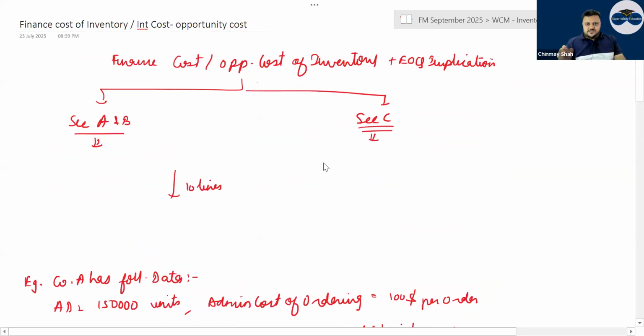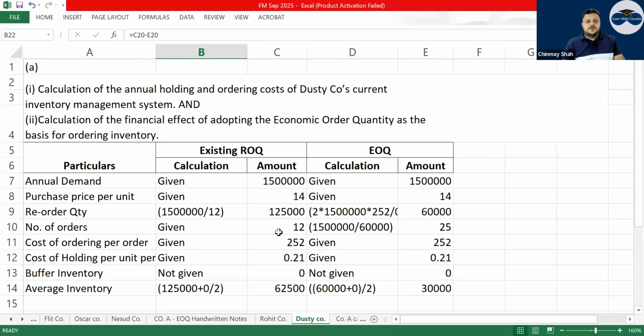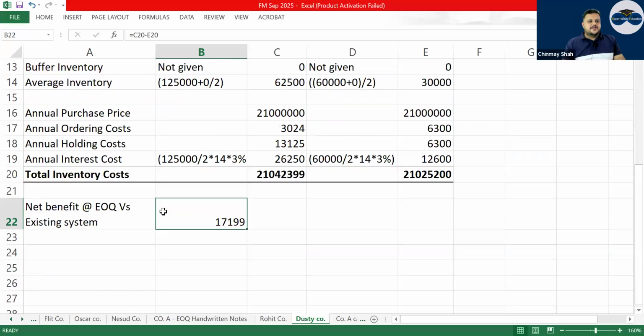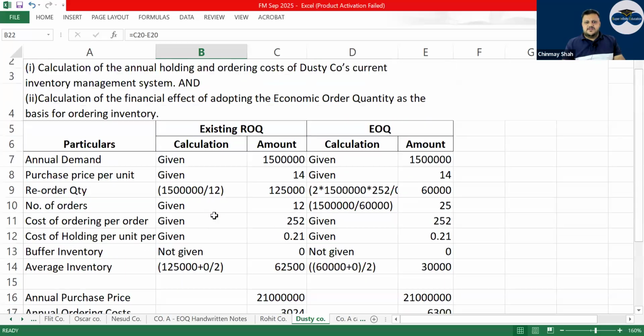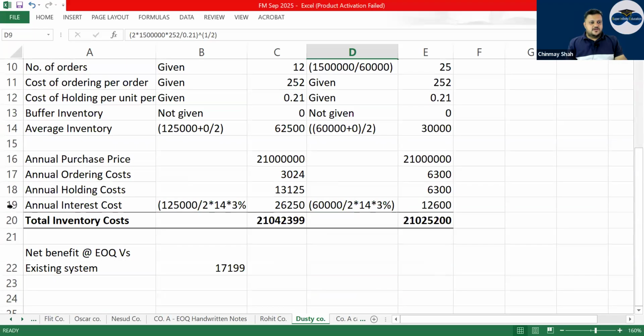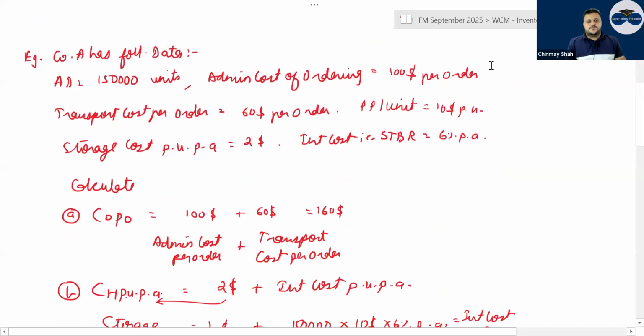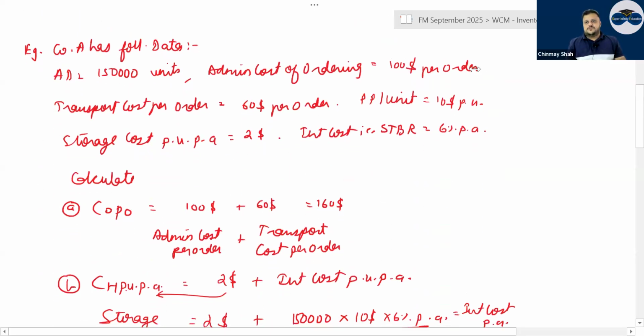But when it comes to section C, for example, have a look at the Dusty company. While calculating EOQ, the interest cost is not included. In section C, generally interest cost is not included. It is shown differently, see here, annual interest cost. Keep this in mind. But when doing section A and B questions, that will be included. That is the problem with finance cost.